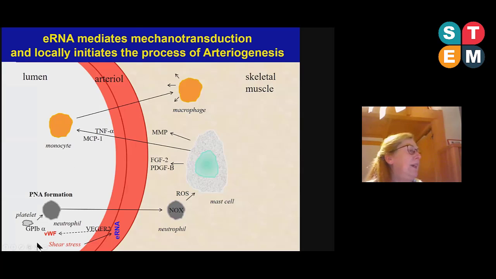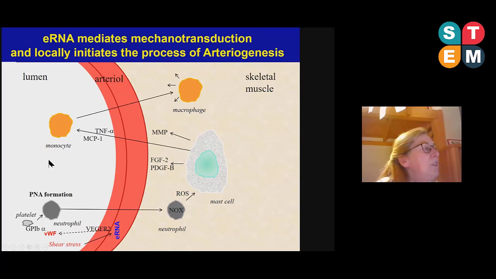And as already shown before, so we are here: shear stress, extracellular RNA is released, VEGF receptor 2 is activated, von Willebrand factor is released, platelets are activated, PNA formation, then neutrophils, we have the extravasation, ROS is produced, which activates mast cells, then we have an inflammatory environment with increased levels of MCP1 and TNF-alpha.